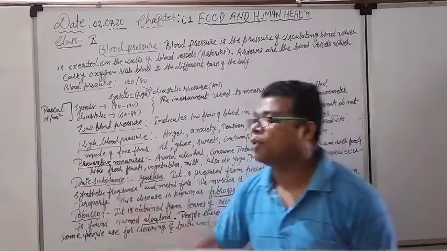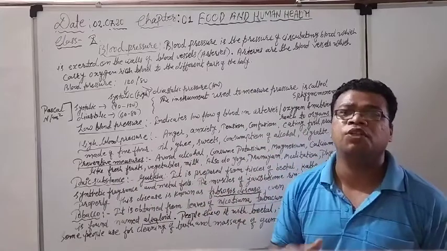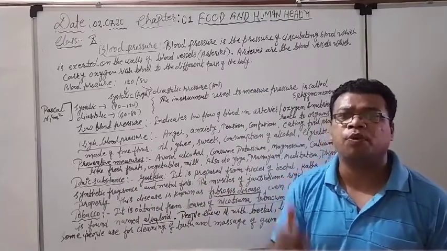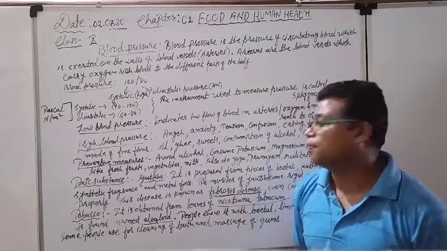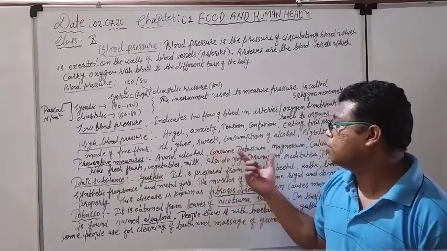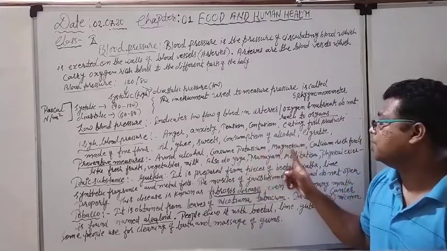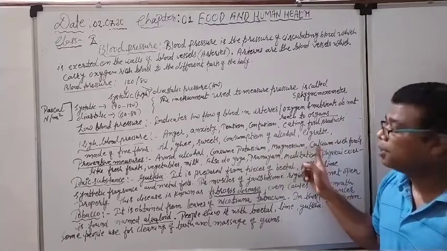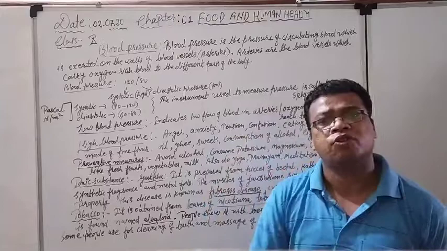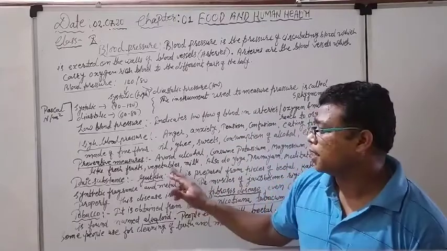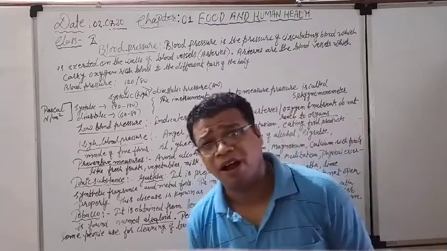So what are the preventive measures here? Preventive measures are again the same. We should avoid alcohol, we should avoid cigarettes, avoid smoking. Consume potassium rich foods, magnesium rich foods, calcium rich foods. Like fresh fruits, all kinds of seasonal fruits we can consume. Second is vegetables, all green leafy vegetables we should eat in a proper amount.